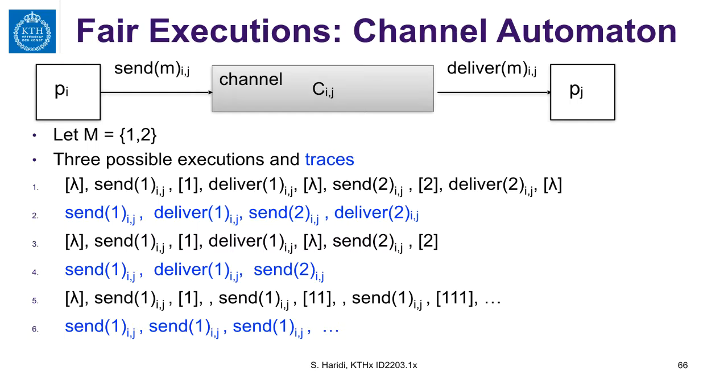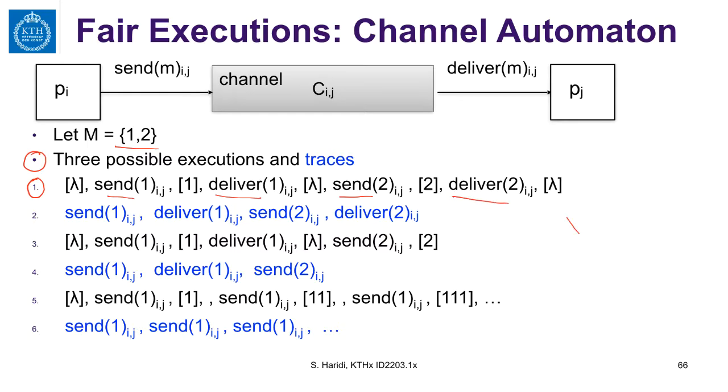We had this example of a channel, and we said that the message set is 1, 2, and we showed 3 possible executions and corresponding traces. So let us look at the first execution. It is a finite execution with a send followed by deliver, a send followed by deliver.